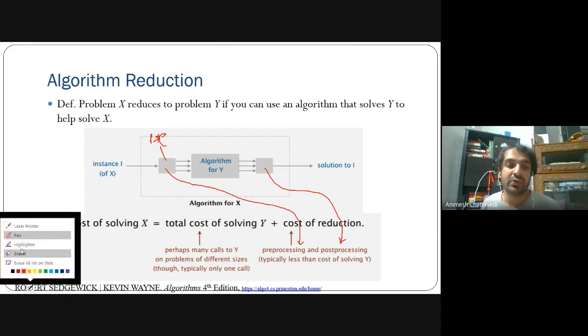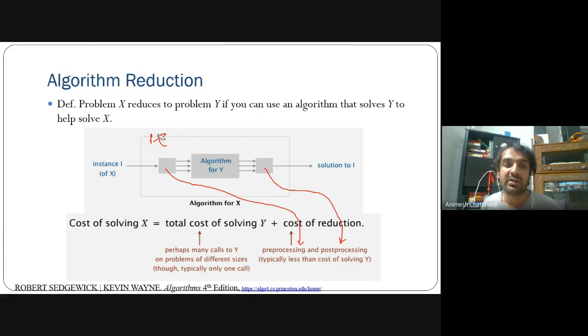Now what you want to do is code the algorithm X, given that you already have the code for this. You want to code X, and you do some pre-processing and some post-processing, and you generate this. You write the code for this X.